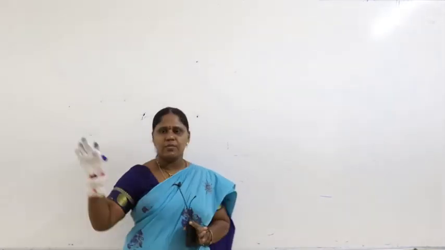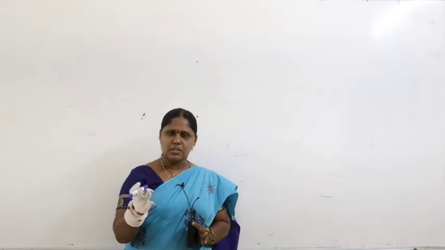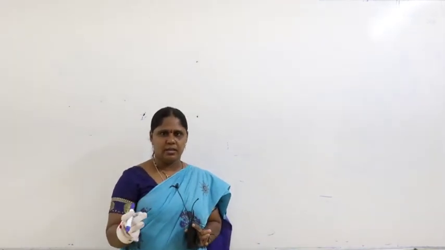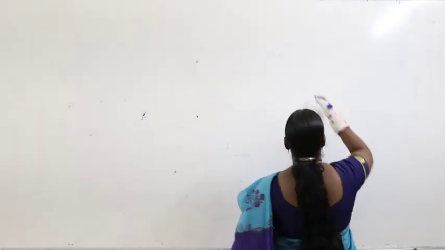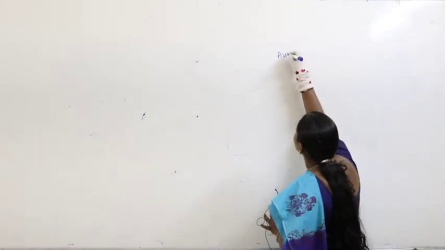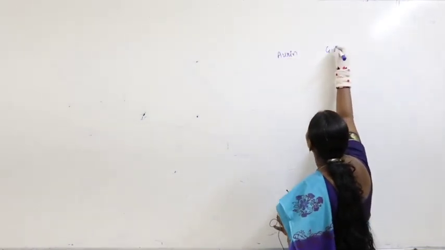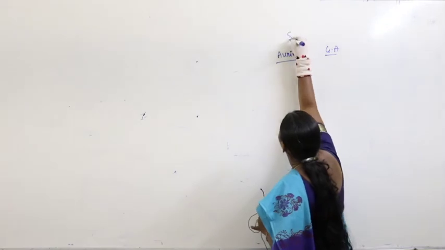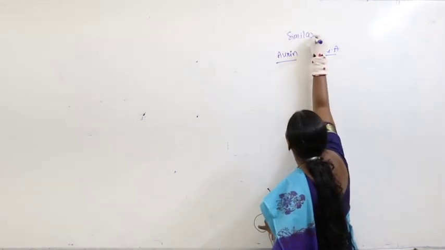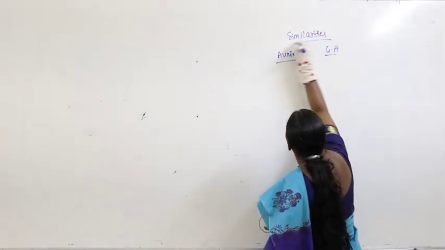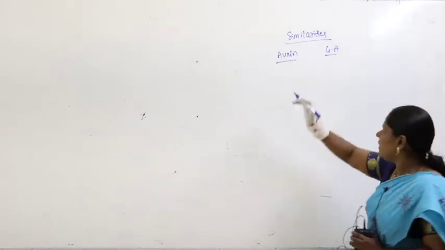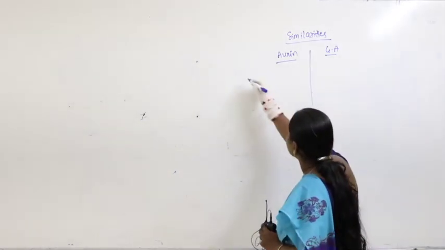For example, we discussed auxins, gibberellic acid, cytokinins. If you look at auxin and gibberellic acid, I am writing the similarities. What are the similarities for auxin and gibberellic acid?